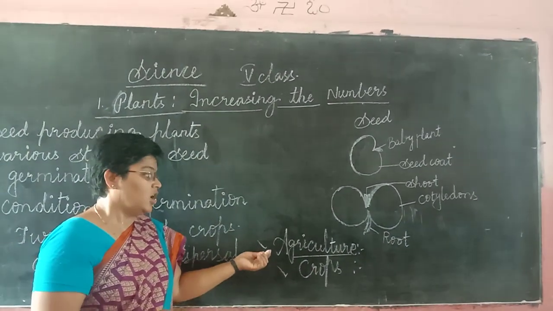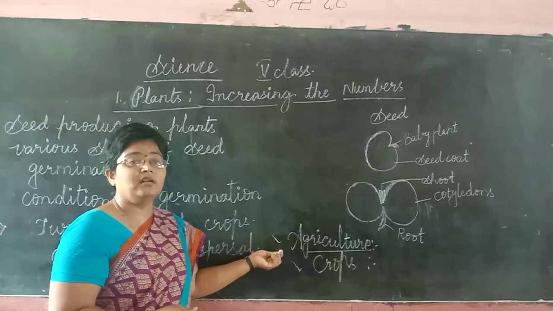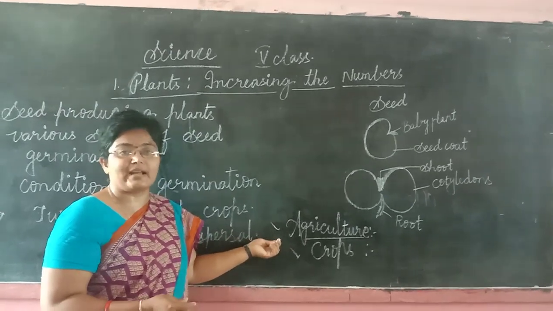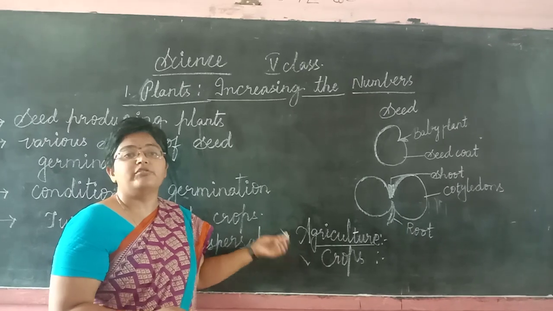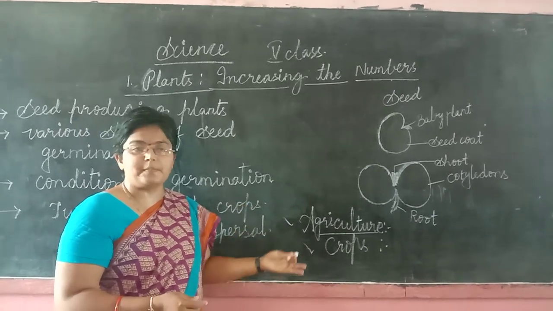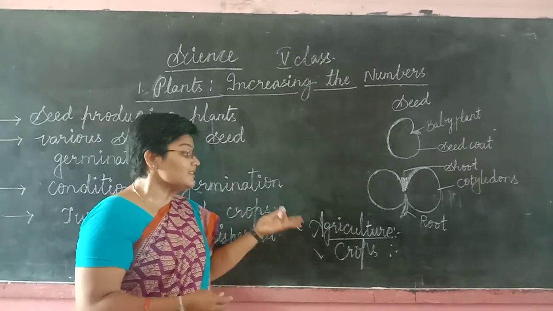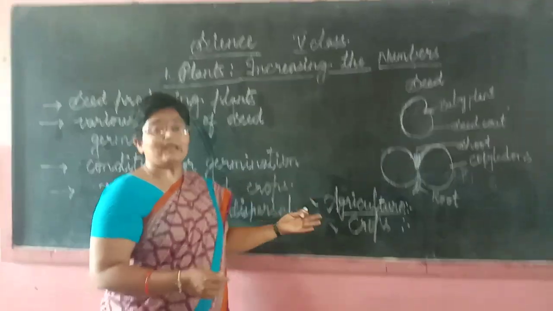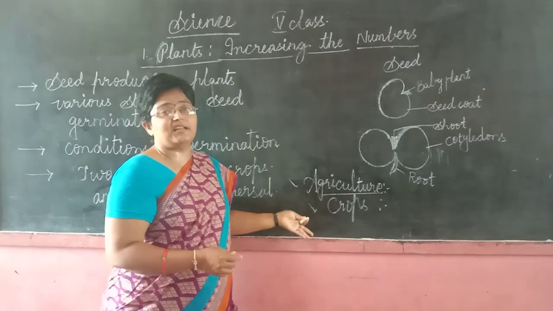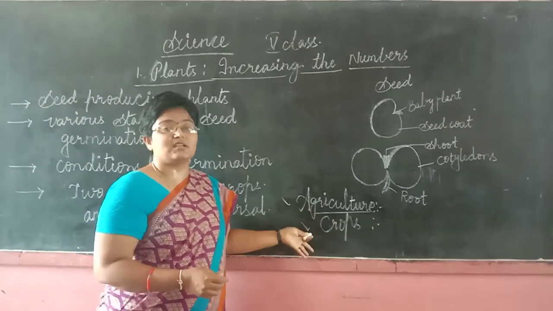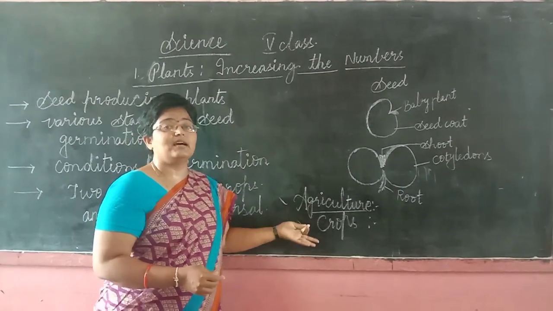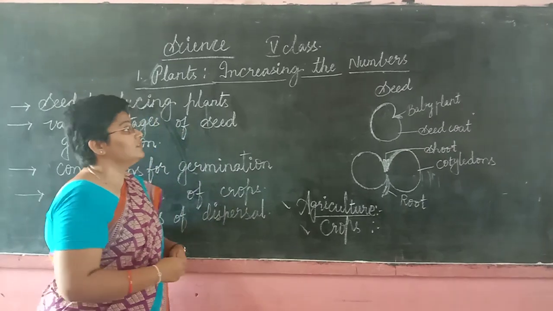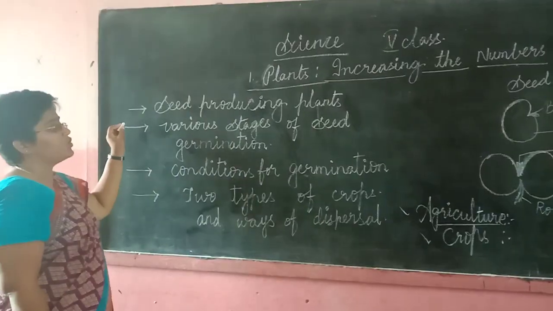So we have to grow. Agriculture is growing plants of the same variety on a large scale for the purpose of food or for commercial purposes. Crops may be of commercial use or for a particular region, grown at a particular place in particular conditions. So this is how seed producing plants are grown.